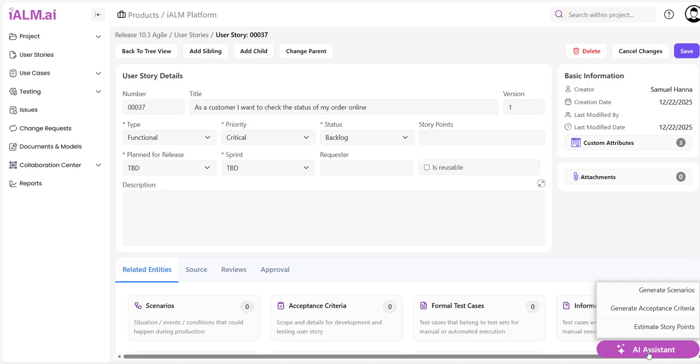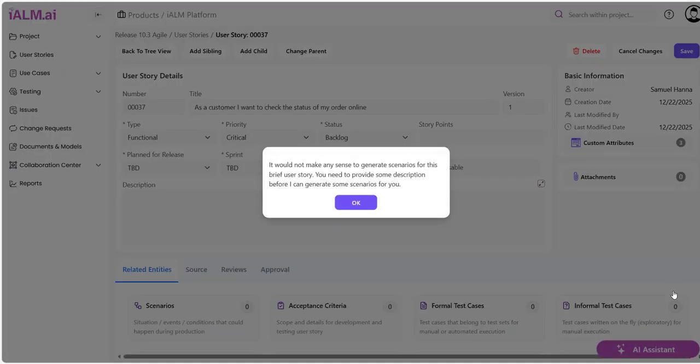Now, let's assume that I want to ask my AI assistant to break down this user story to a number of scenarios so that we can use them to build code and test cases for the user story. Here, generate scenarios. Right away, the AI assistant comes and says, I cannot give you any scenarios because I need some more details. Okay, makes sense.